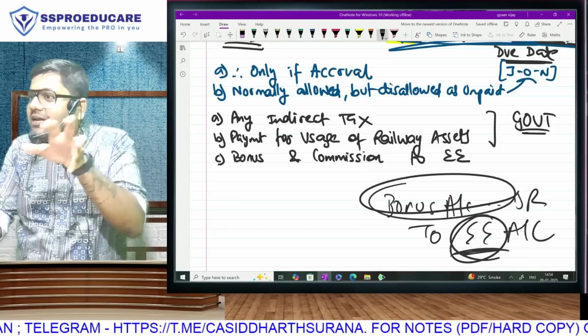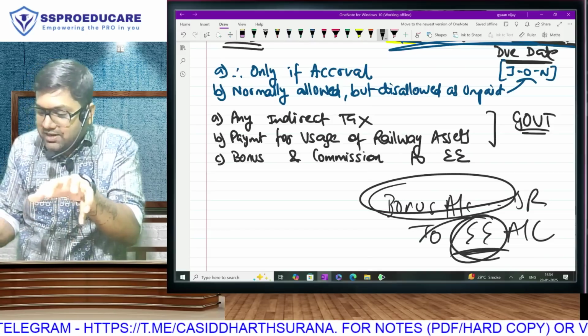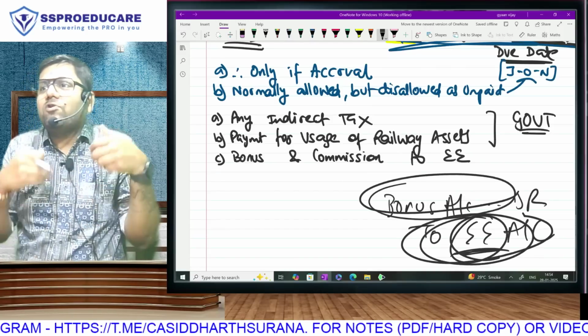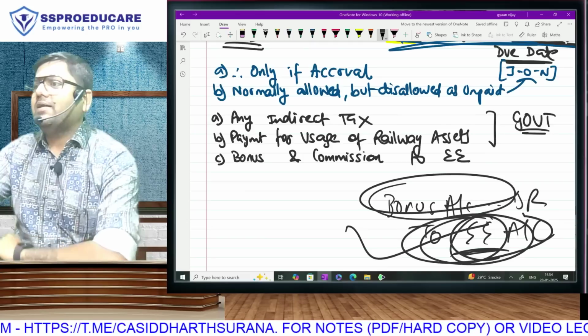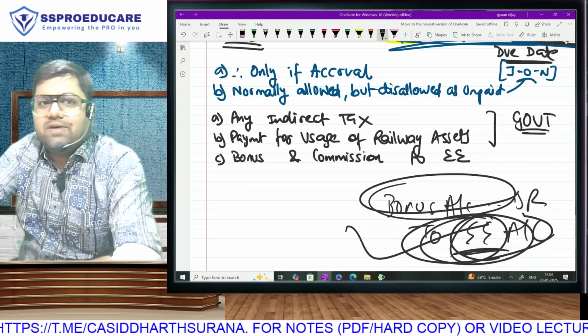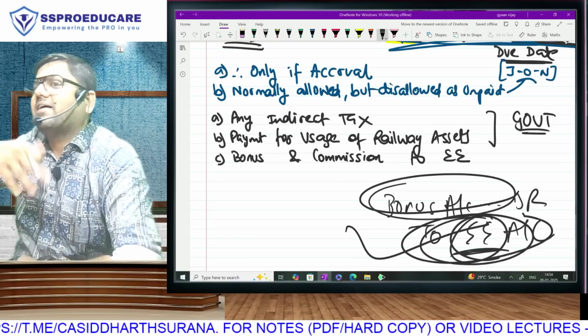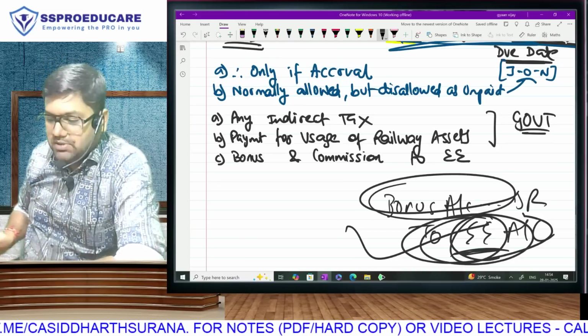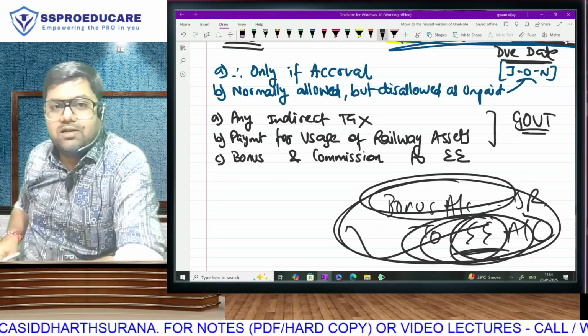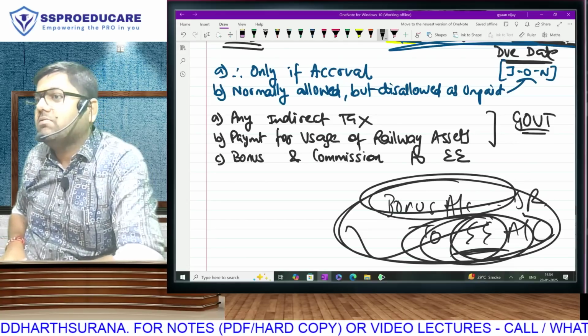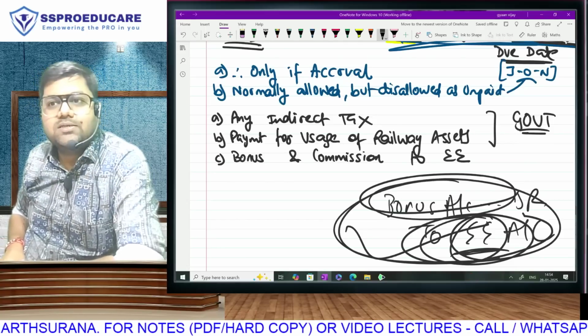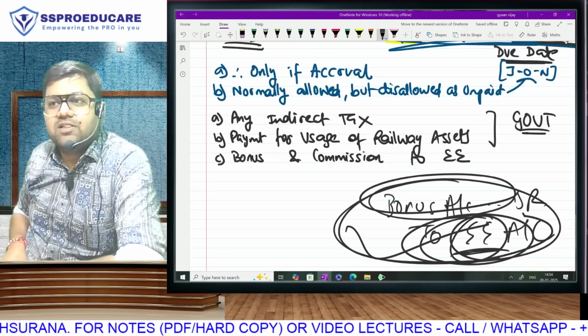In a future year, whenever we will be having less profits, this is a current liability, no? We will write it off, debit this liability and credit the P&L account. Whenever in future we have less profits, we will recognize the income again. But right now we are only booking. Let me be very clear, we are never going to pay you. You understand? Of course, what will the employee say?